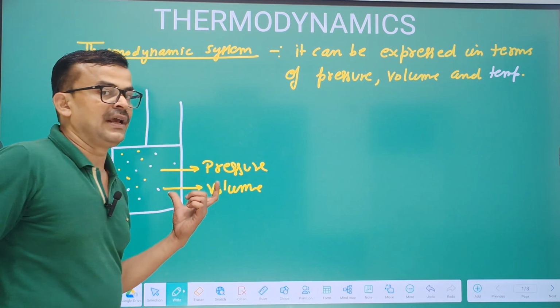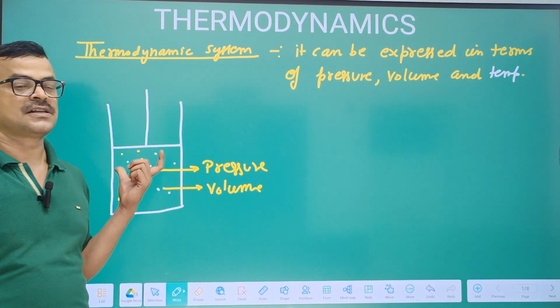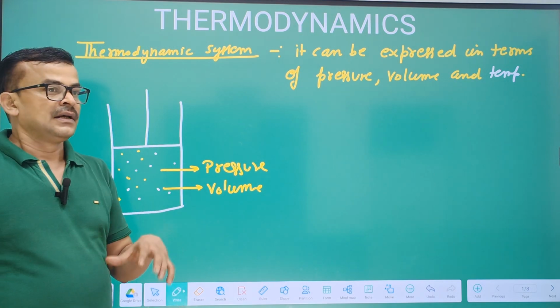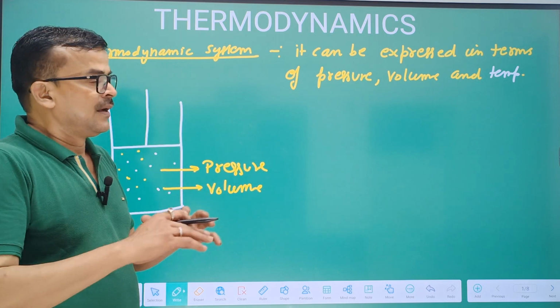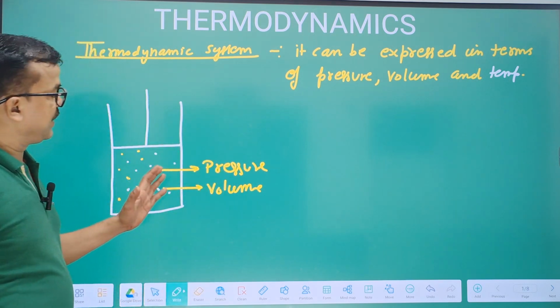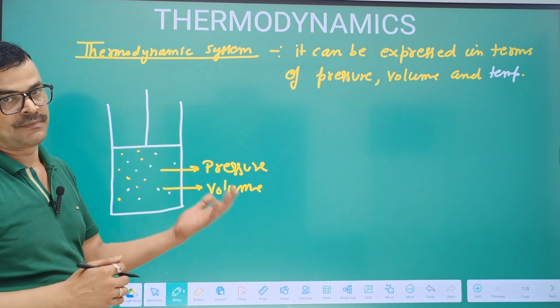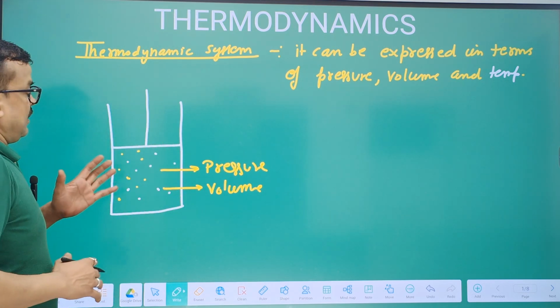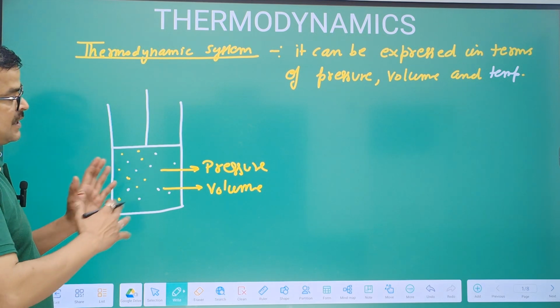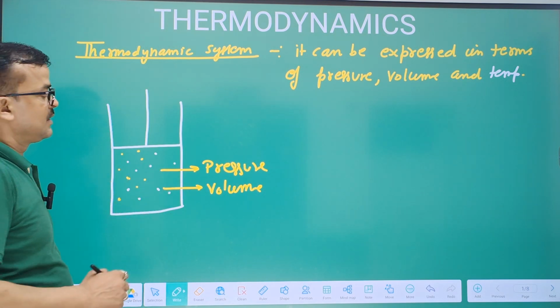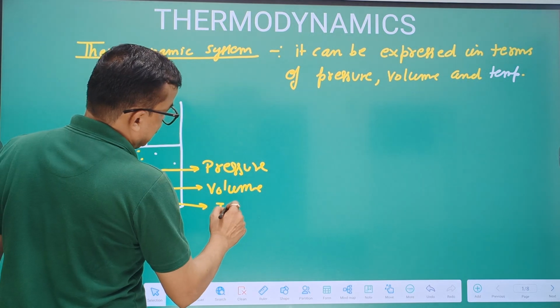And the temperature of the surrounding where the cylinder is placed, after some time, becomes equal to the temperature of the gas, because after equilibrium is established, the temperature of surrounding and gas will be the same, so there is a temperature.